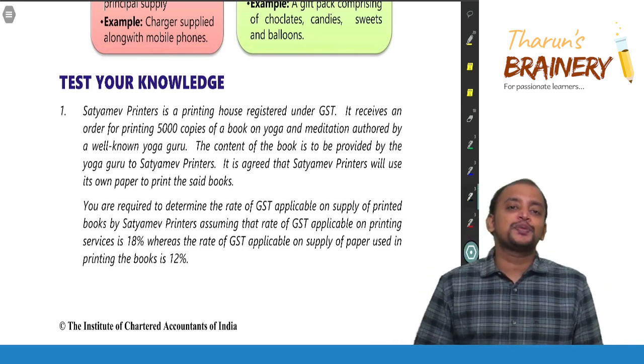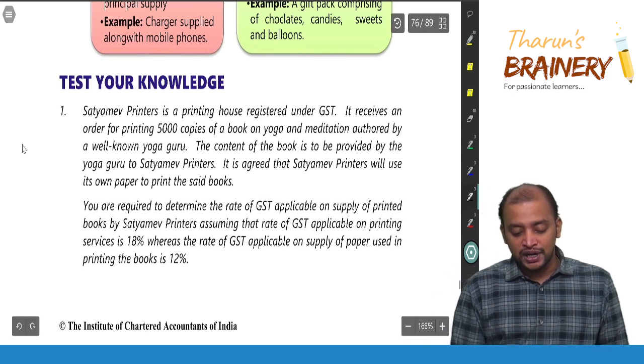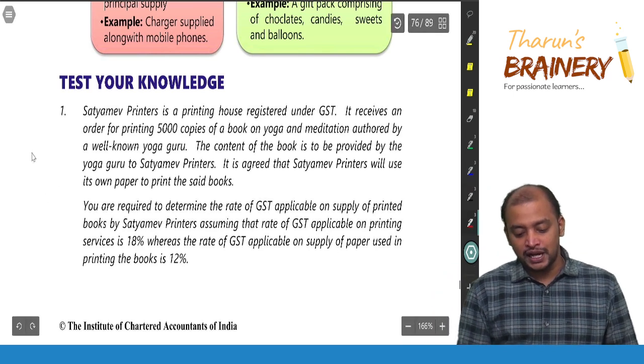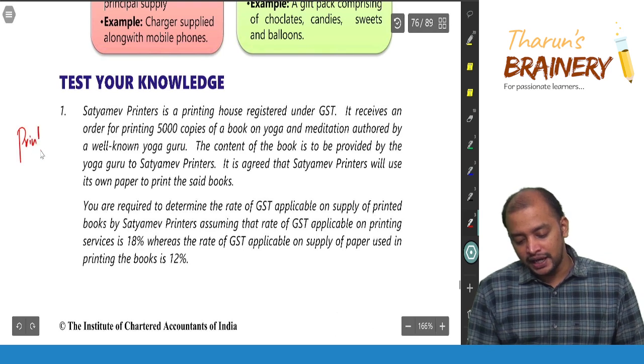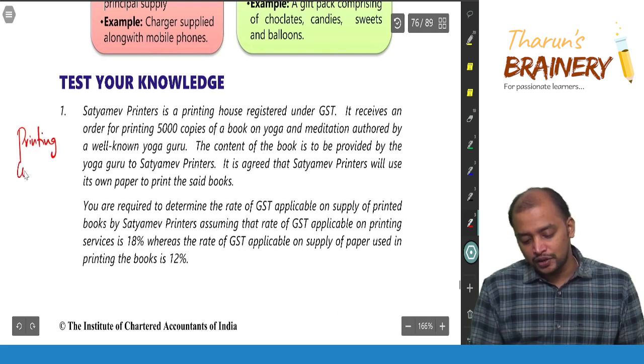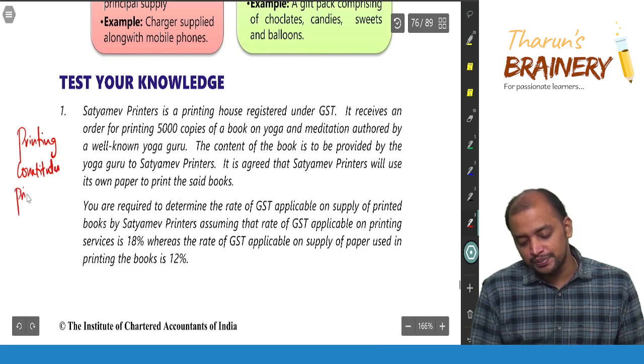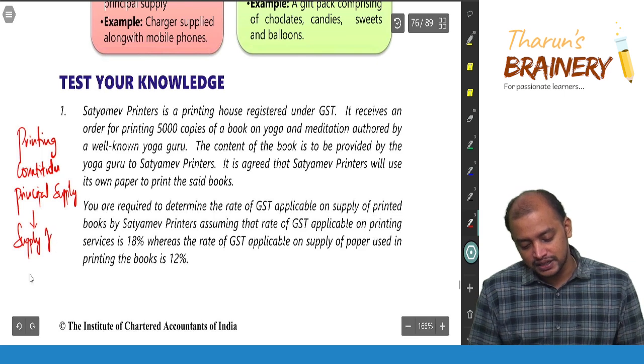So what constitutes principal supply here? Printing constitutes principal supply. Therefore, it will be coming under supply of services.